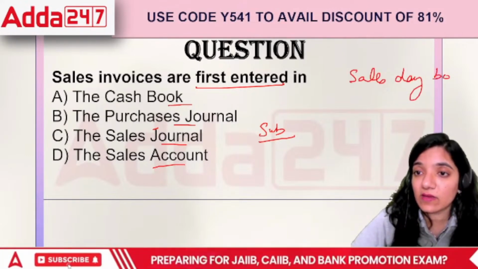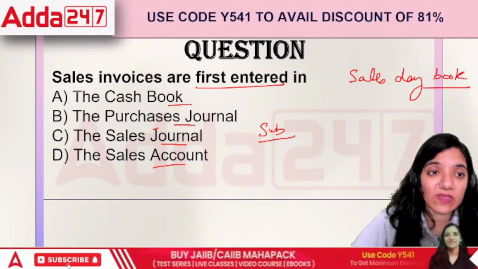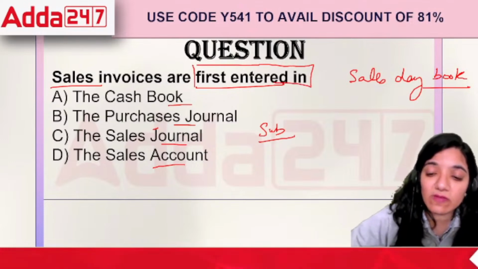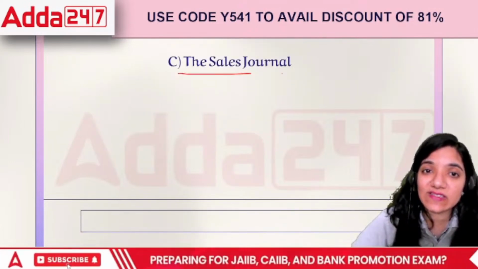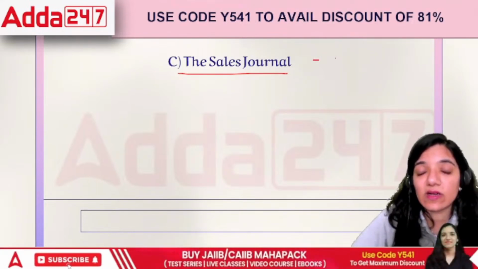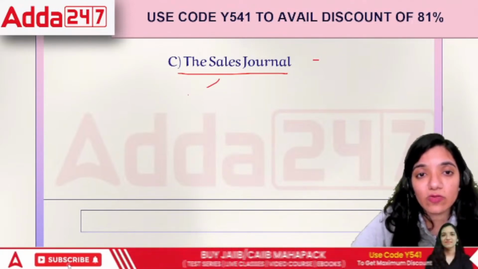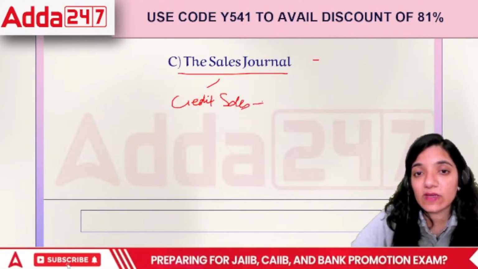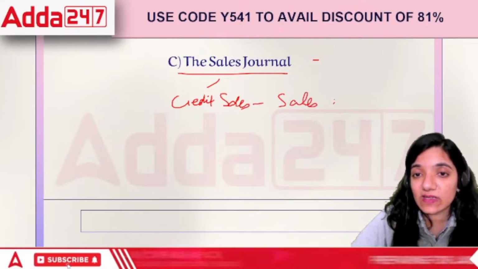When we make sales, invoices are first entered in the sales journal. It will include the credit sales taken to the sales day book.